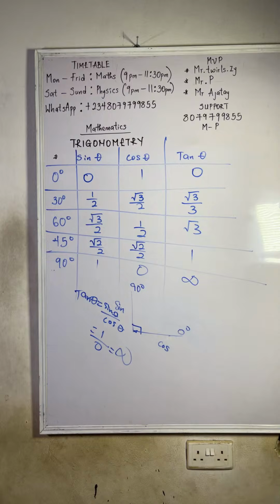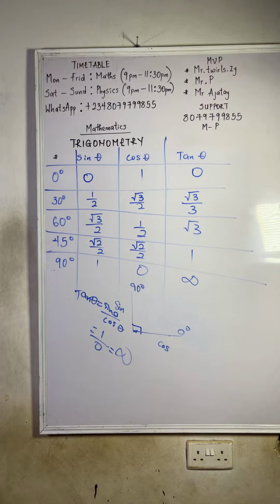When it's tan 90, the angle there is 90. So sine 90 is 1, then cos 90 is 0. Do you understand it now? The angle you are dealing with now is 90 degree, not the 90 and 0. So 1 divided by 0 will give you infinity. So that is that about that.